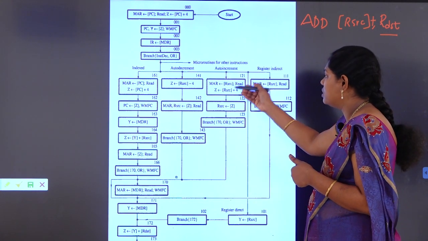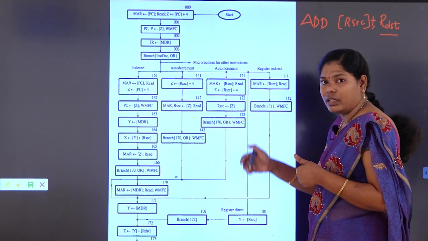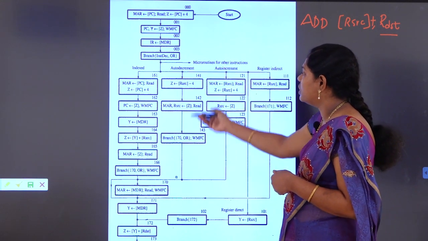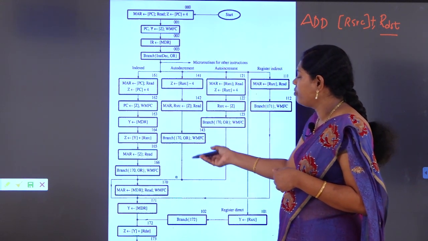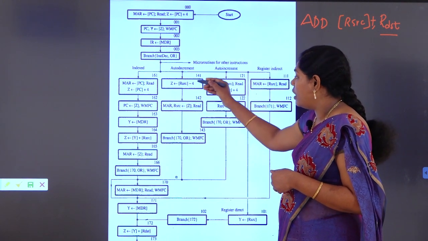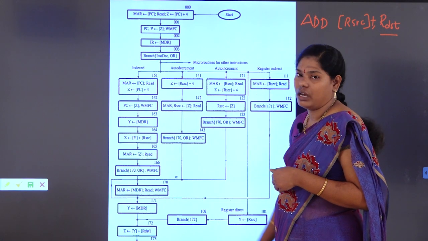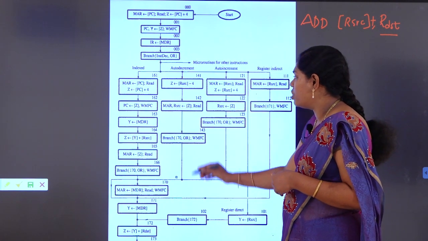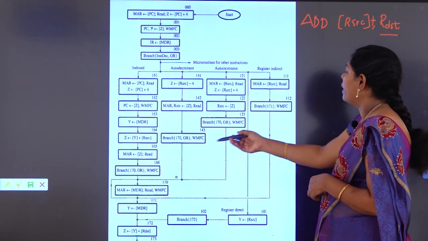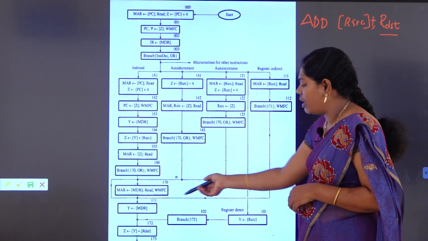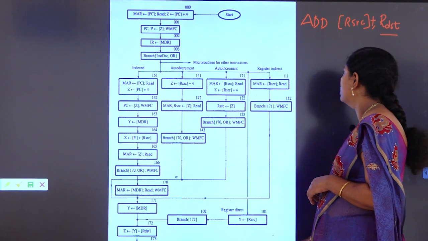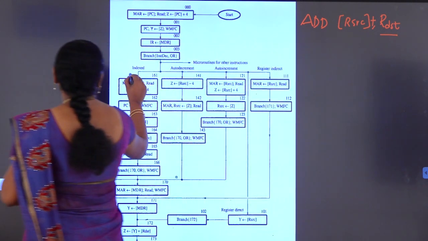First the register contents will be copied, then it will be incremented. Coming to the decrement operation, first it decrements the address, next it will copy to the MAR. It is pre-process and auto increment is post-process. Next, again the same thing: once the data is available, it will add and copy to the destination register. The next thing is indexed addressing mode.